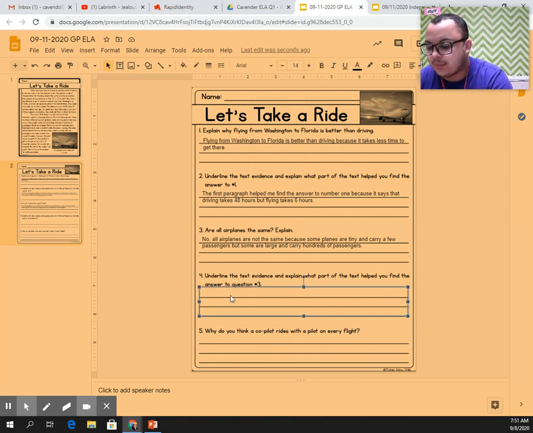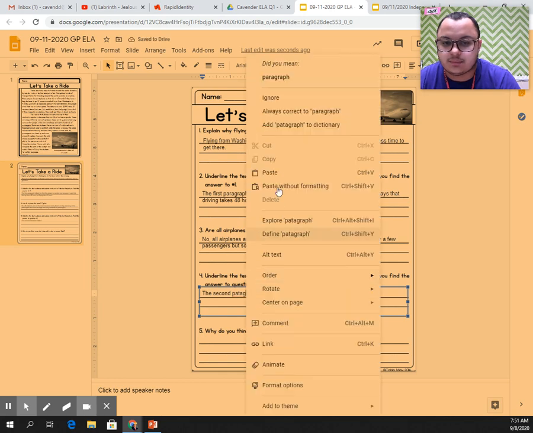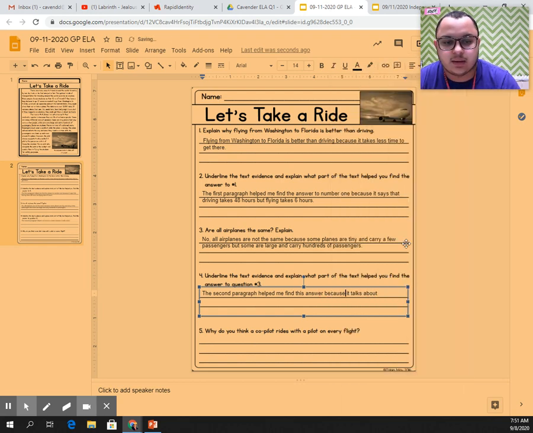So, the second paragraph helped me find this answer because it talks about the different sizes of planes.